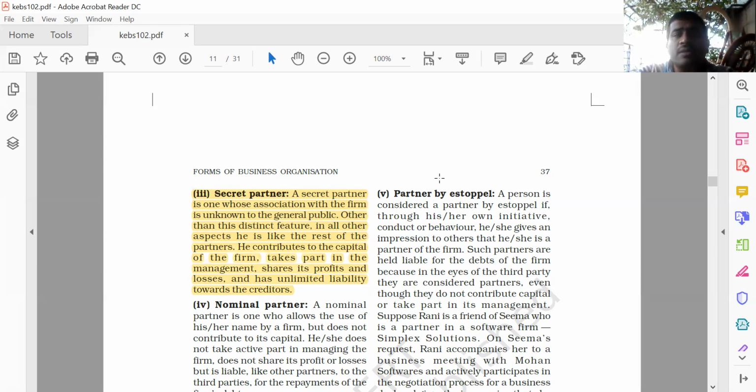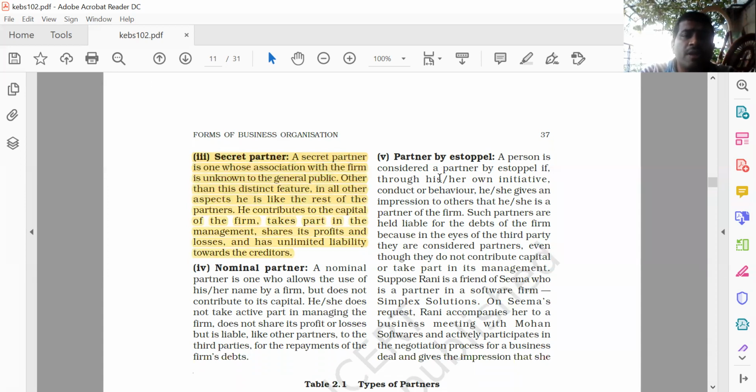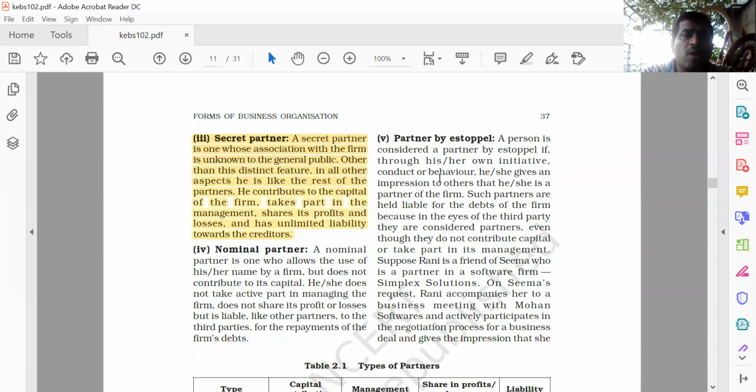So friends, we have learned three types of partners. First is the active partner. Number two is the sleeping partner. Number three is the secret partner. Number four is the nominal partner. Now what is a nominal partner? Nominal means the person who gives the name, saying that you can use my name.